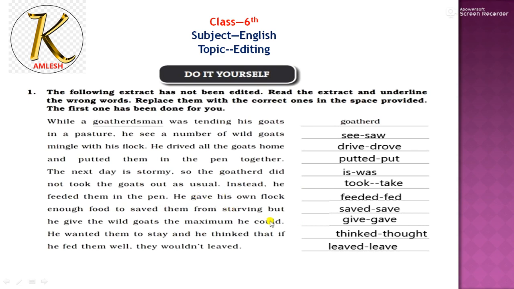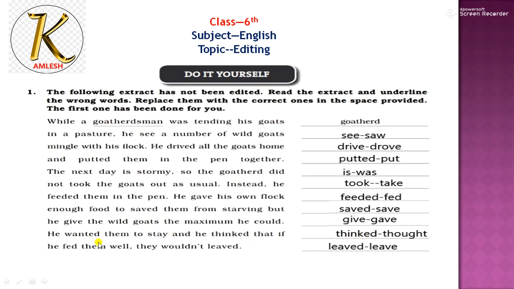So he gave his own flock enough food to saved. Now, "to saved". With "to" we use the first form, which means the error is "saved". With "to" you are to use the first form: save, saved, saved. So "save" is the first form. So error: saved, and correction: save. From starving, what he gave the wild goats, the maximum he could. So "give" is the first form, "gave" is the second form.